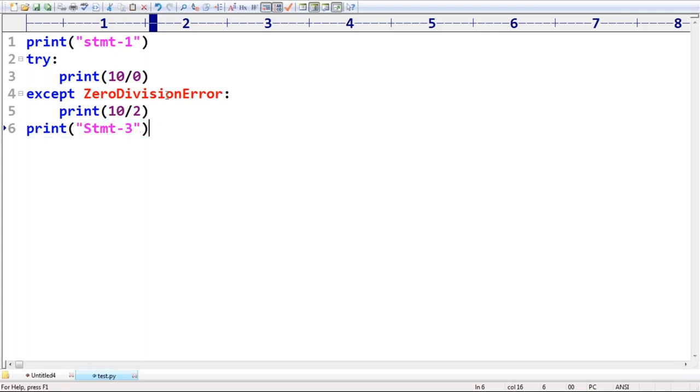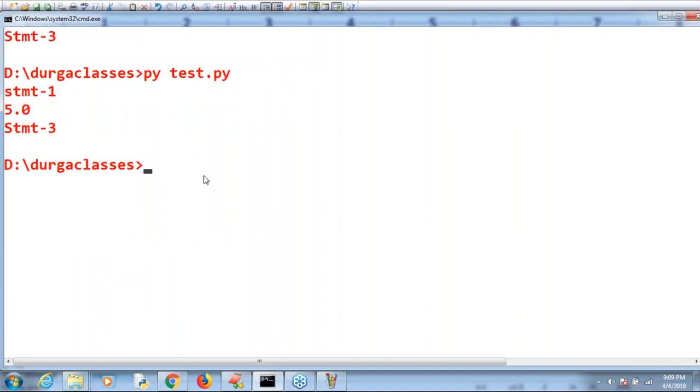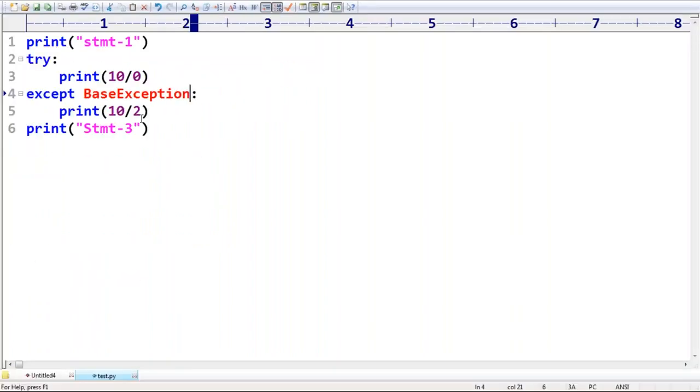Some people are asking, sir, instead of zero division error, can I take base exception? Observe that, I'm taking base exception. Is it working or not? Yes. Just like Java, sir, if you write the parent, automatically the child types are also taken by default. Don't worry at all. It's acceptable.